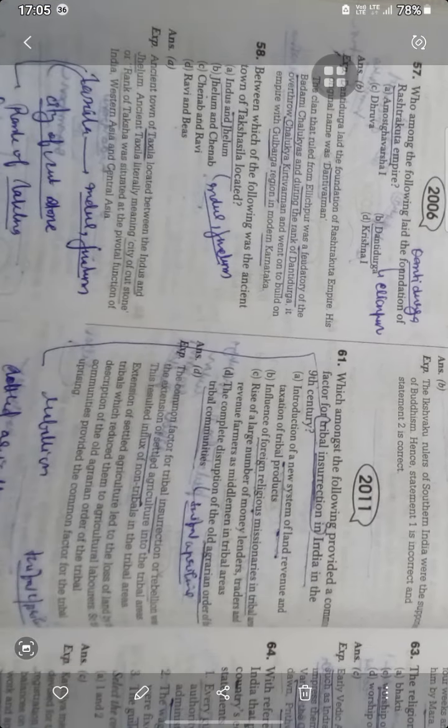Next: which of the following was not a common factor of tribal insurrection in India? Introduction of a new system of land revenue, yes. Was it a common factor in the 19th century? Influence of foreign religious missionaries, that was also older. Rise of a large number of moneylenders, that was older. The complete disruption of the old agrarian order of the tribal community. Yes, D is the answer, because it is the new factor provided as the common factor of tribal insurrection.